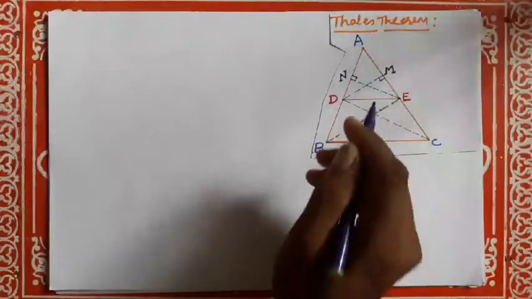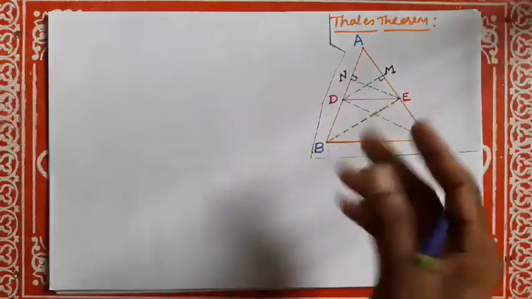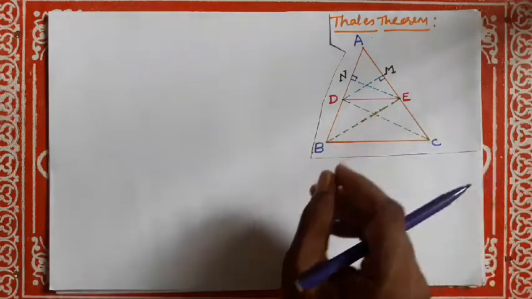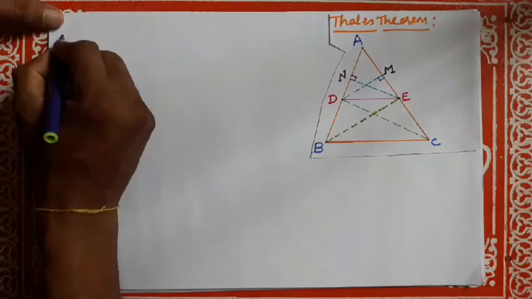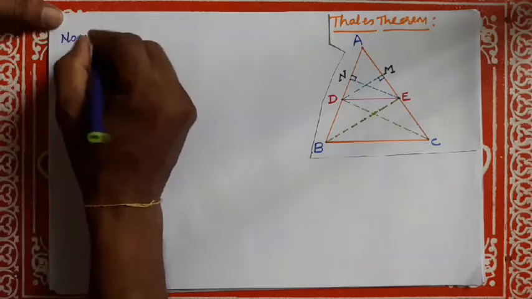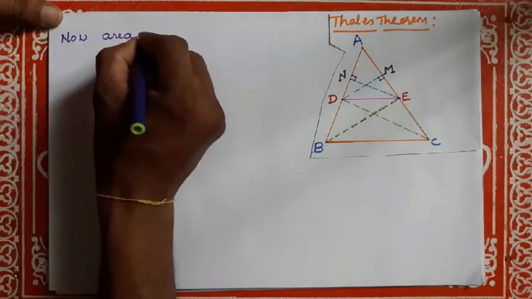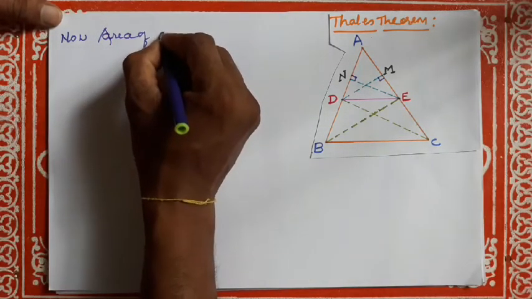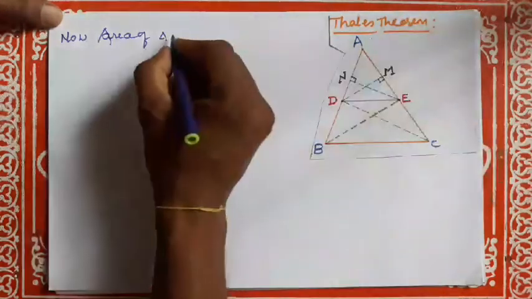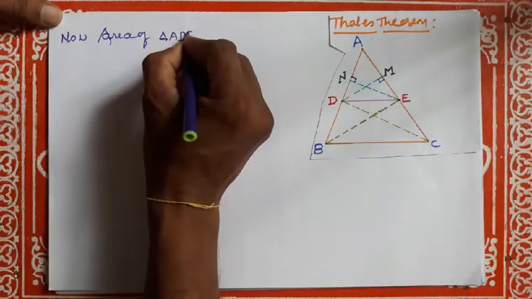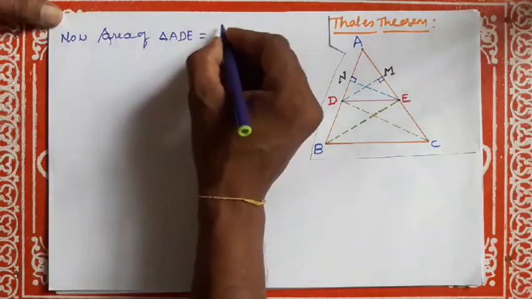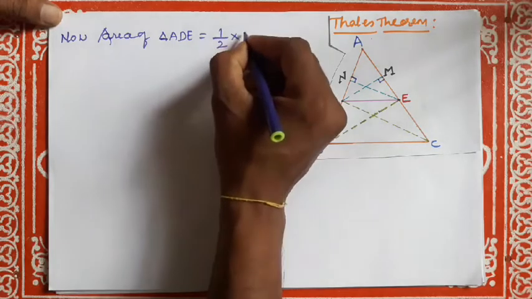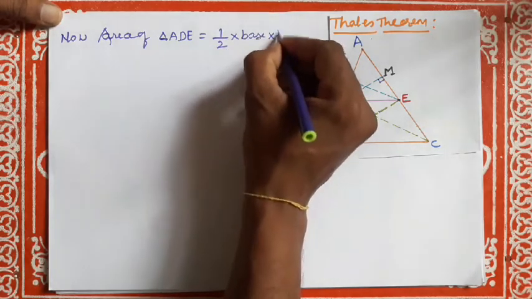Dear students, now we have the formula for the area of a triangle. Area of triangle is equal to half into base into height. We have to use that formula. Now the area of triangle ADE is equal to half into base into height.